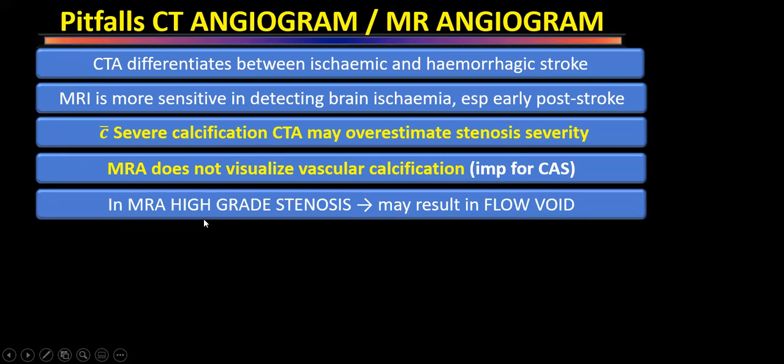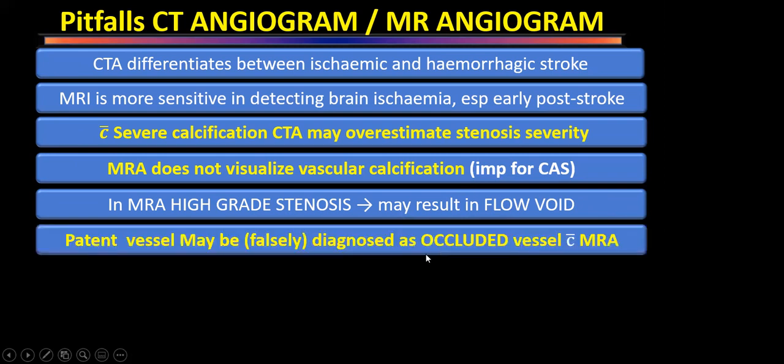Whenever there is high grade stenosis, MR angio will find a flow void. And in very high grade stenosis, sometimes even if the vessel is patent, it will appear as if it is occluded on MR angiogram. So if we find an occluded vessel on MR angiogram, that patient is an indication for conventional carotid angiogram, 4-vessel angiogram, because we must know whether a vessel is occluded or not.